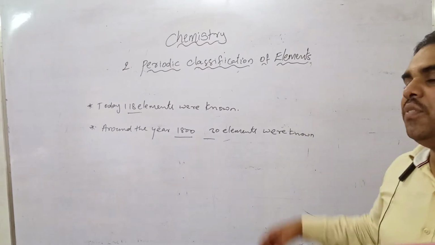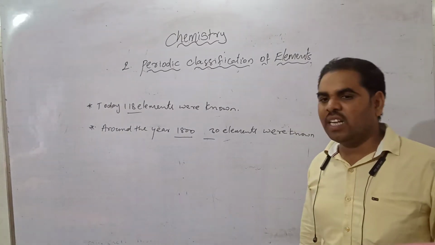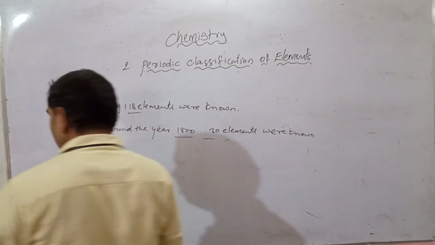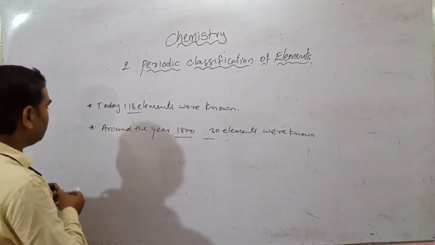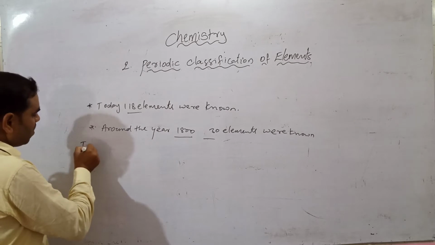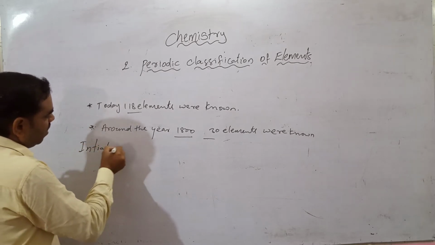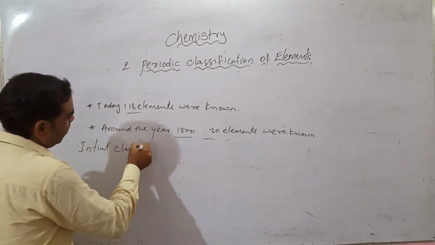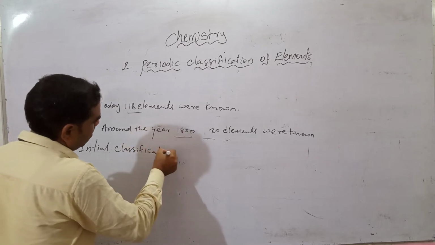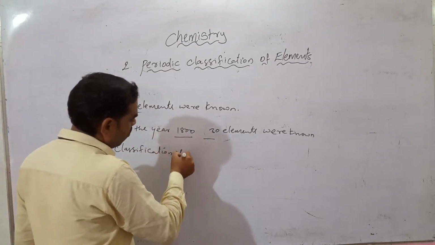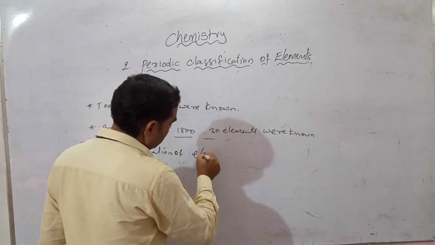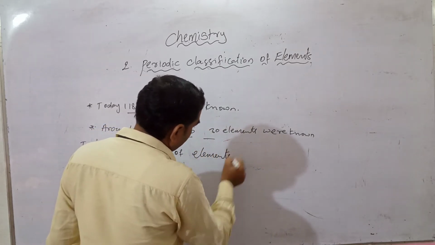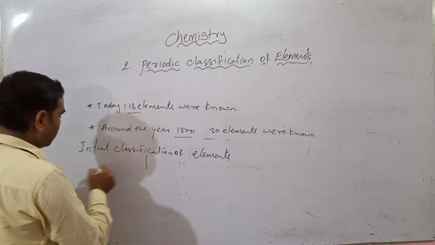Next, the initial classification of the elements. Initially the elements were classified into two types. Initial classification of elements: elements are two types.